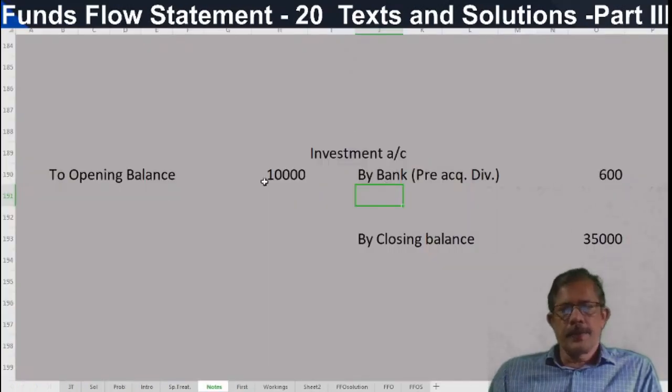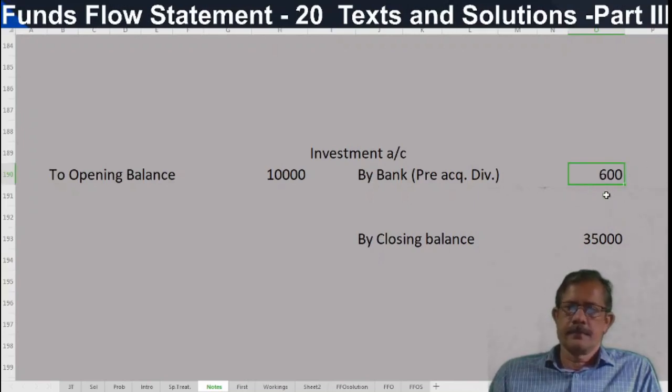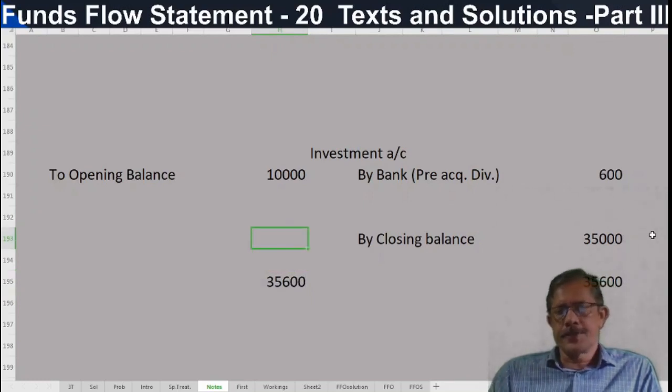So investment account, opening balance 10,000, closing balance 35,000, correct? Then pre-acquisition dividend, the entry posted 600 rupees by bank. Then the account should be balanced at 35,600. Difference on the debit side. What is the assumption? Investment has been purchased during the year. How much is the balance? 25,600.